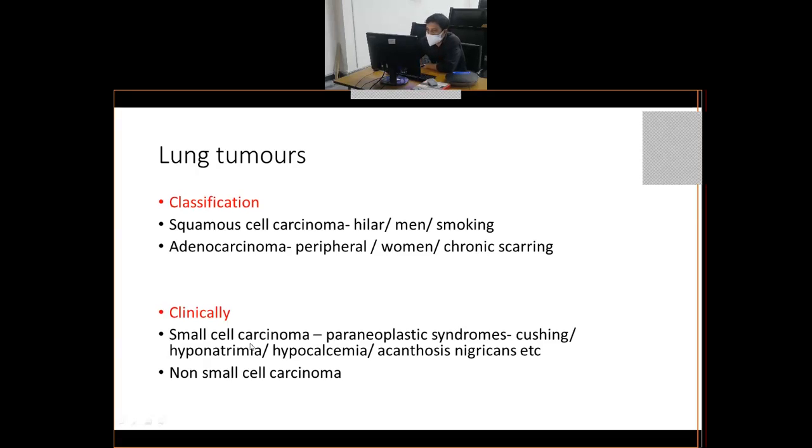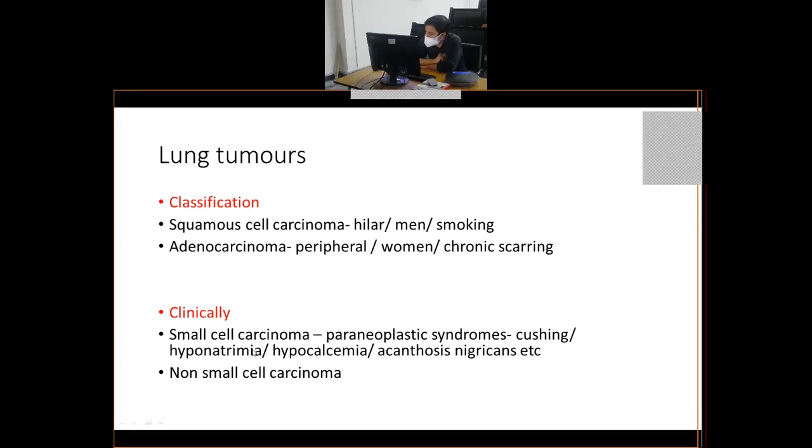For example, small cell carcinoma of lung is a very good example of paraneoplastic syndromes, because they produce certain ectopic hormones which cause Cushing syndrome, hyponatremia, hypocalcemia, acanthosis nigricans. There are so many. If somebody asks you to give an example of a tumor which causes paraneoplastic syndrome, your answer should be small cell carcinoma of lung, because this tumor produces the maximum number of paraneoplastic syndromes.